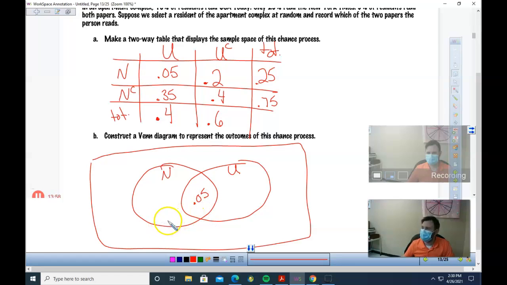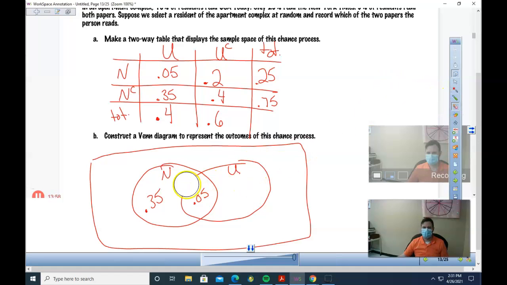And I know the number one mistake is people are going to read that 40% read New York Times and put 0.4 right here. But remember, this whole circle's 0.4. And now it's 0.45 because of that extra 0.4. So this is actually 0.35, because these have to add to equal 0.4. And then for USA Today, I know is... I read that wrong. Watch this though. What I meant to say was, this is my USA Today, and this is my New York Times, of course.